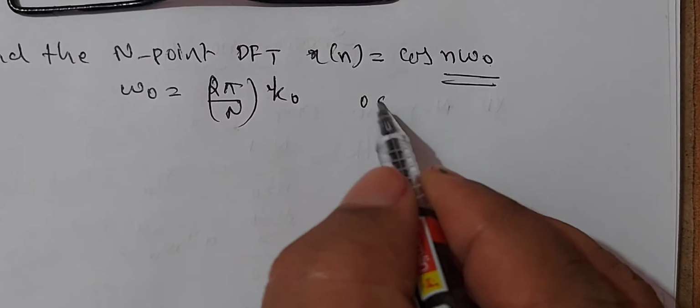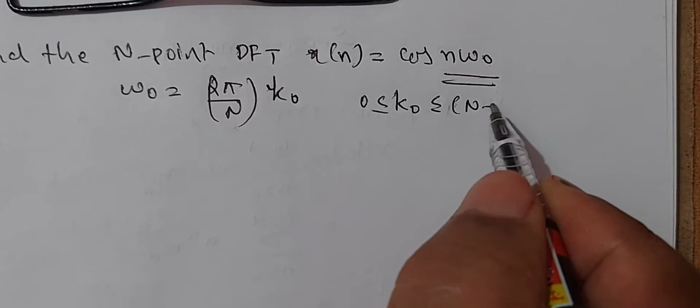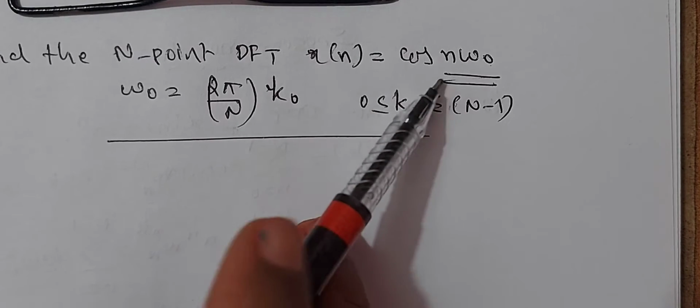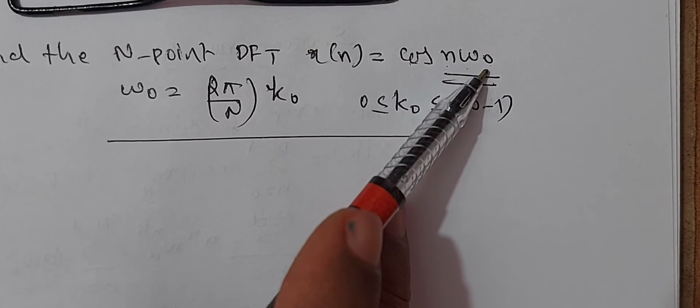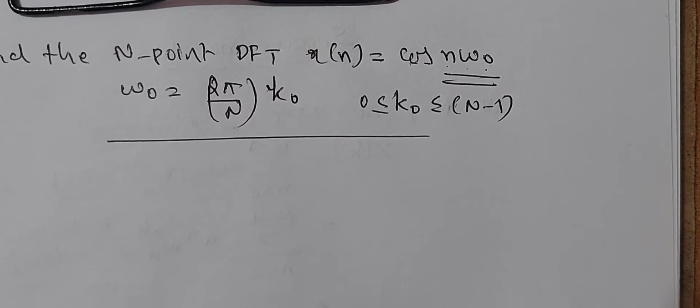Here 0 is less than or equal to k naught is less than or equal to N minus 1. This is given. Now I have to find the N-point DFT of cos of n omega naught, where omega naught is given by 2 pi by N into k naught.